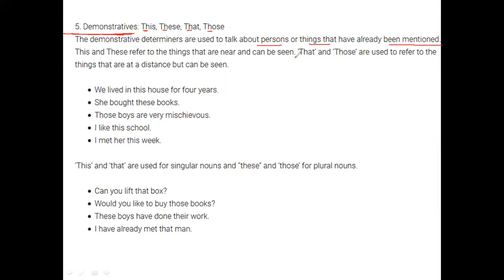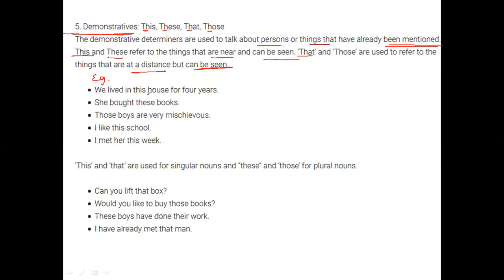Whenever you have to avoid a particular noun repetition, you can use these demonstratives, just like pronouns. This and these refer to things that are near and can be seen, and that and those are far away and may or may not be seen. So we see examples here.